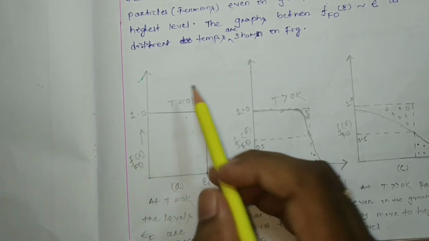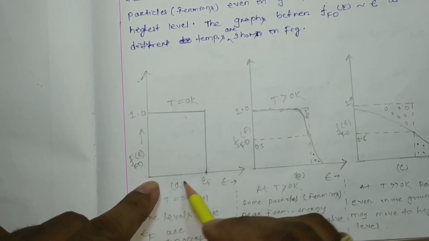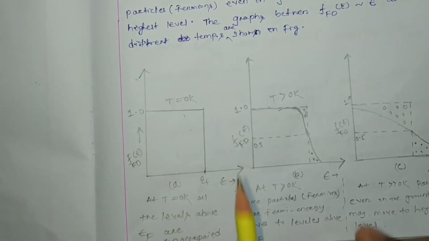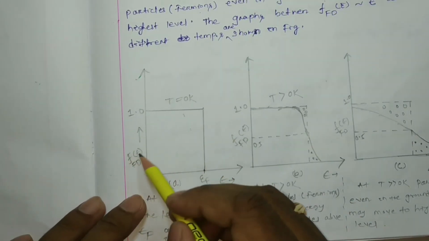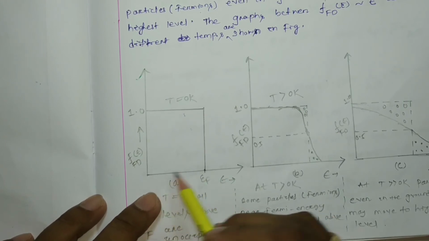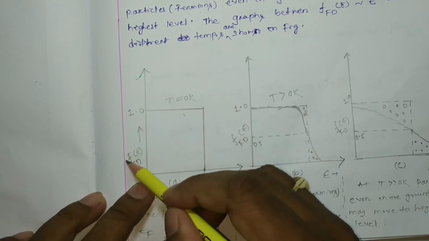At 0 Kelvin, below epsilon F, all the energy levels are filled with electrons, so the Fermi-Dirac distribution function is 1. Whatever value we calculate below epsilon F, the value will be 1.